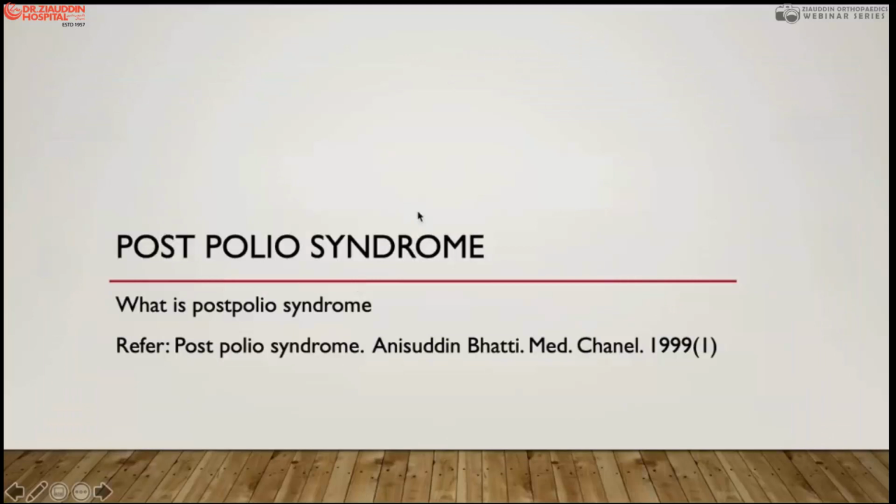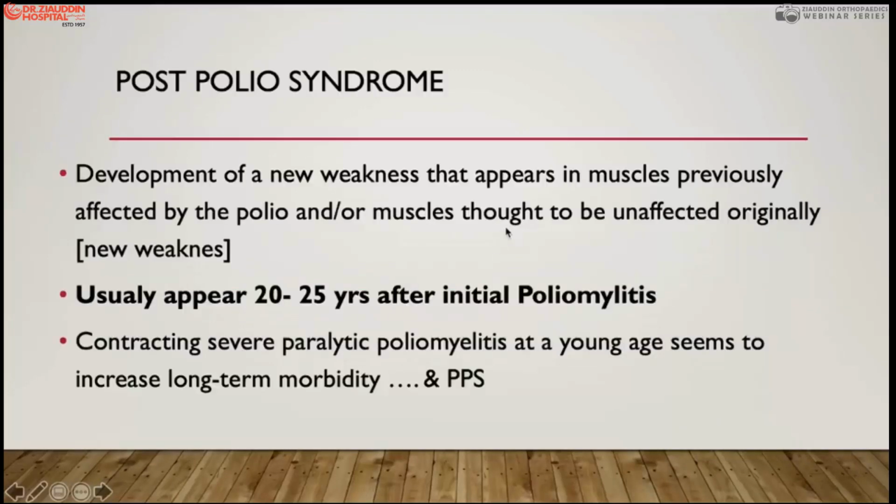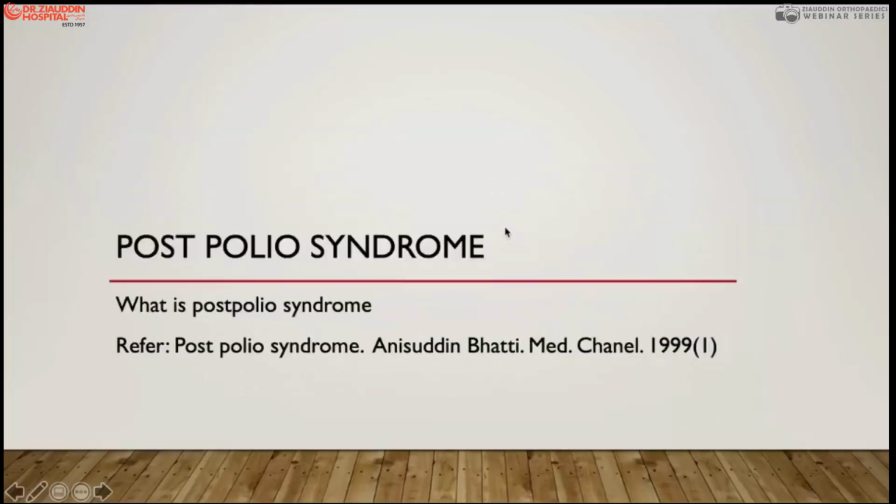So a few words about post-polio syndrome. Now in this era, most of the patients come to you saying, I have weakness, I have developed this weakness. When you take the history, you can find there was poliomyelitis. So it is called post-polio syndrome, and I have also written an article on this in 1999.